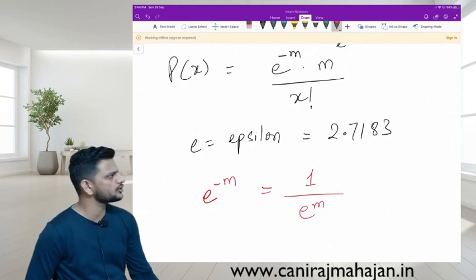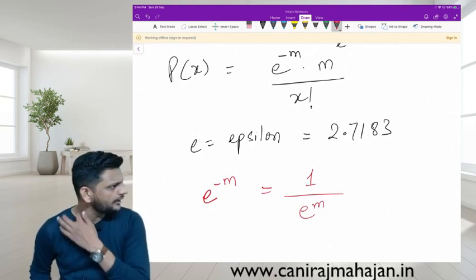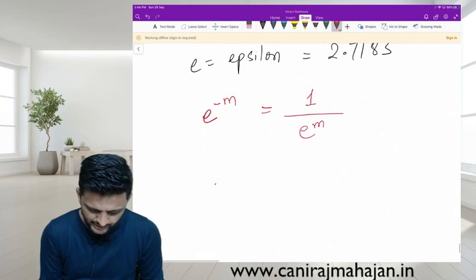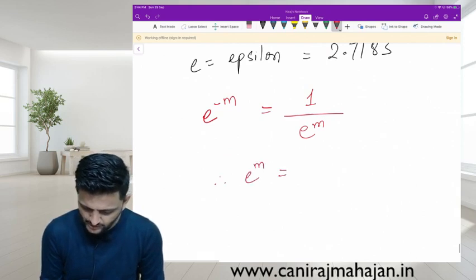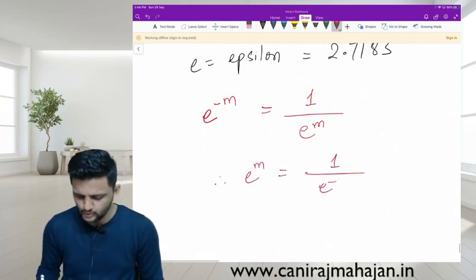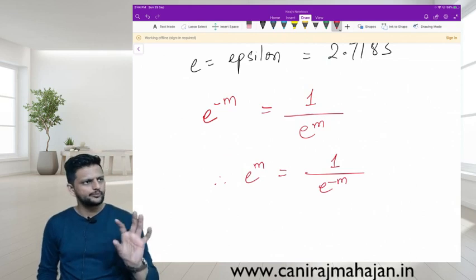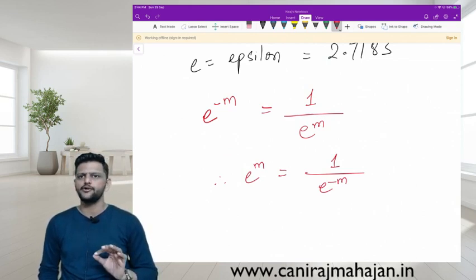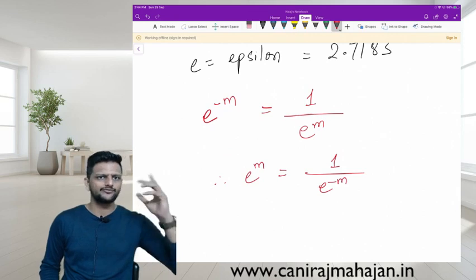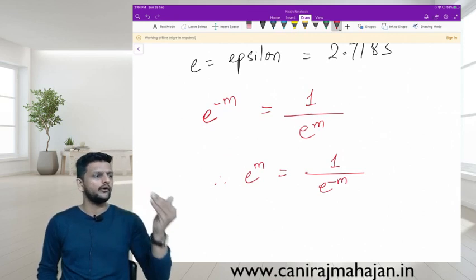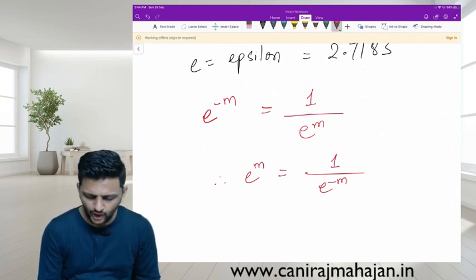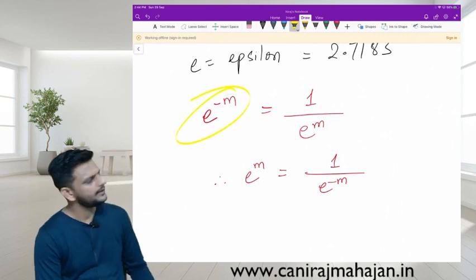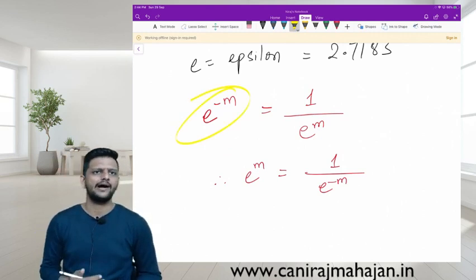E raised to minus M is also equal to 1 upon E raised to M, or if E raised to M is given to you, it also means 1 upon E raised to minus M. So be careful what data is given in the question, whether it is to the power of a positive value or a negative value. We want what? Negative value, E to the power of minus M.